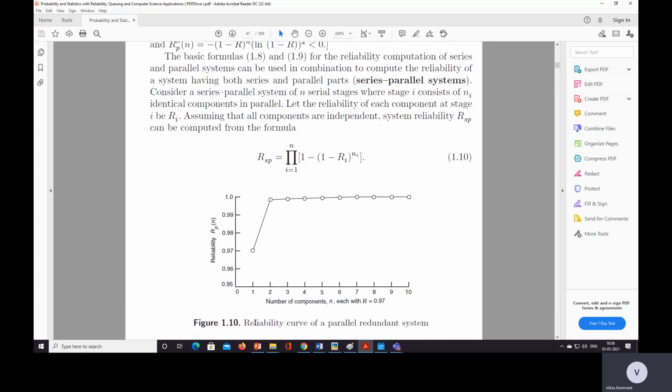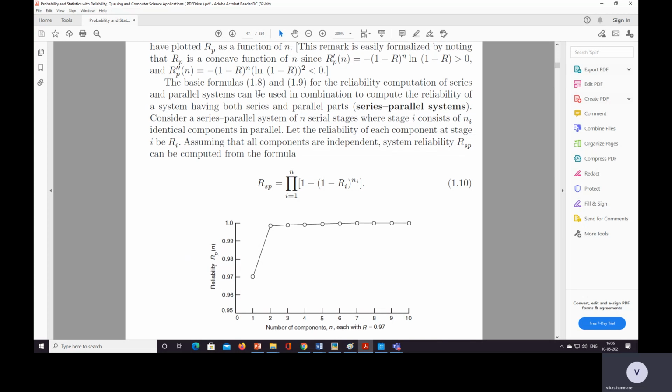This is the diagram, the reliability curve of a parallel redundant system. Initially, if we use only one component, then we have 0.97 probability. Then for two components, 0.9991, then 0.999973, and so on, 0.9999757. Similarly, after some point it gets flattened. It is flat, it will not increase.